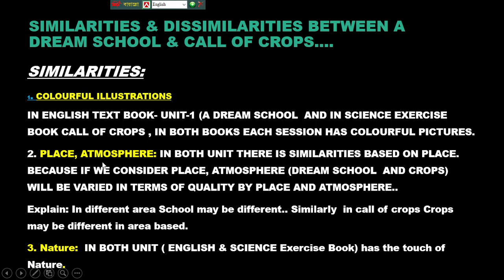Secondly, place, atmosphere. In both units, there are similarities based on place, because if we consider place and atmosphere, A Dream School and Call of Crops will be varied. That means a dream school and crops will be varied in terms of quality by place and atmosphere. A school can be varied based on place, based on atmosphere. Similarly, crops of any region can be varied based on place, region, atmosphere. So these are the similarities.